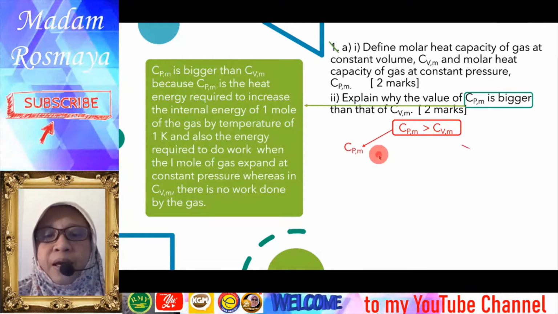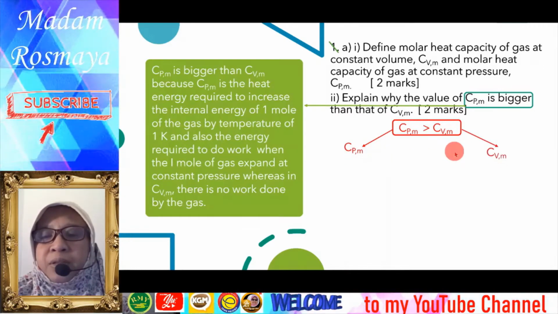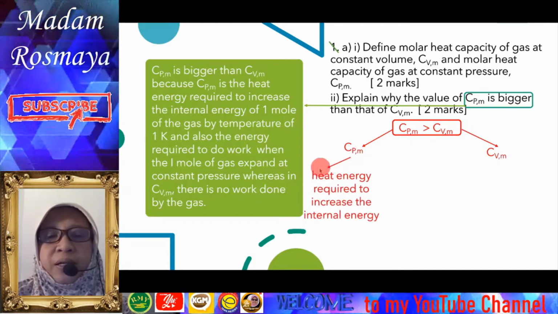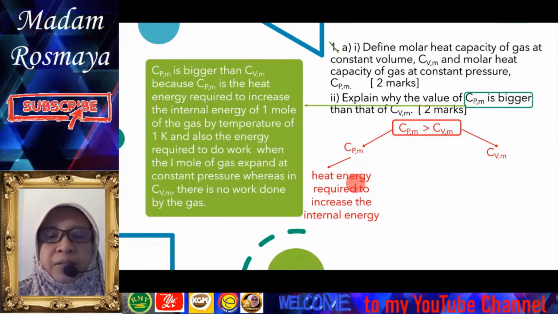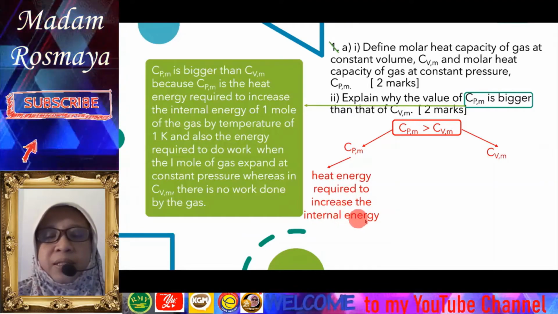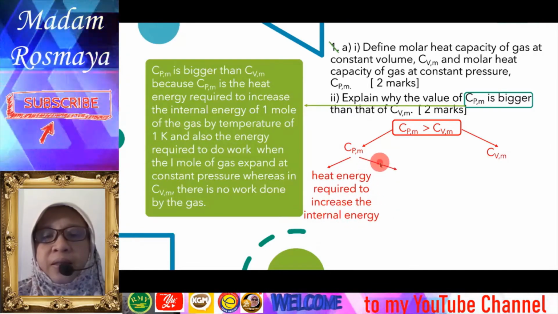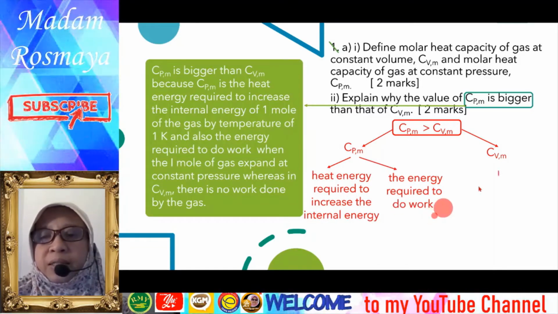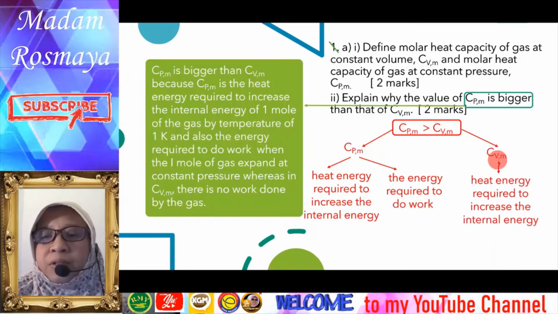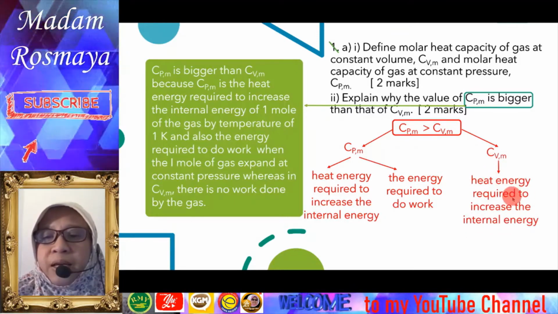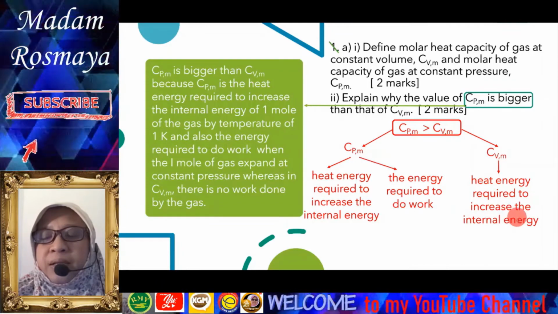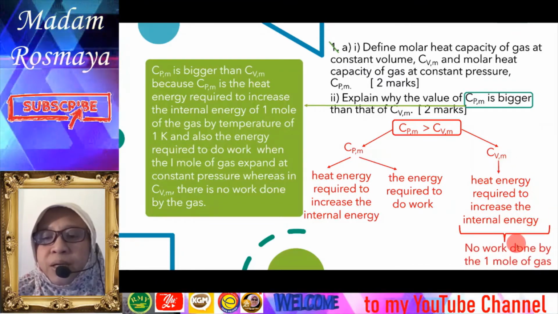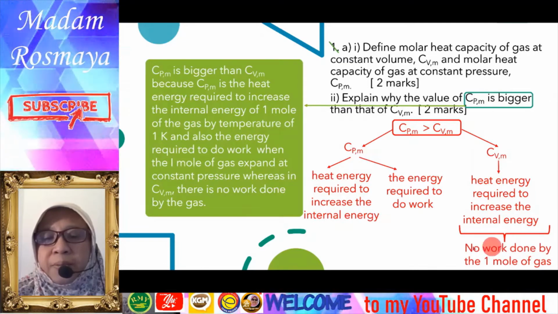Okay, for CPM and the difference with CVM, P means constant pressure. So it involves the heat energy required to increase the internal energy, and another one is the heat energy required to do work. Whereas CVM, for constant volume, only involves the heat energy required to increase the internal energy because the volume here is constant, so that means no work done by the 1 mole of gas.